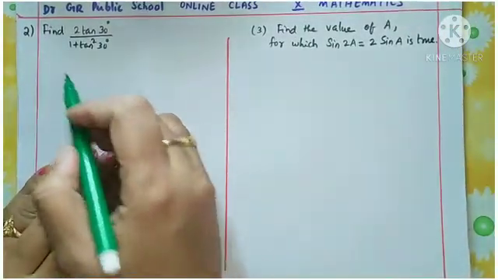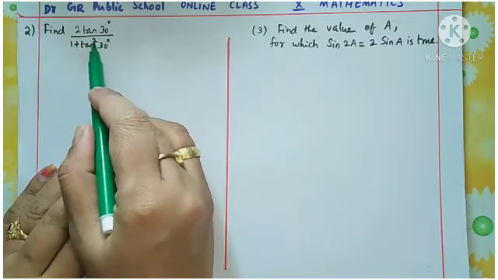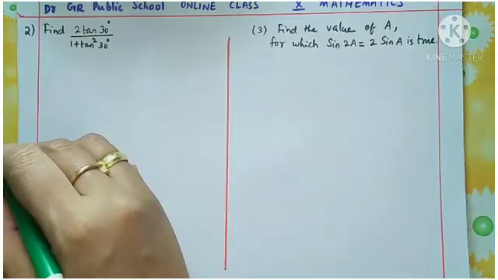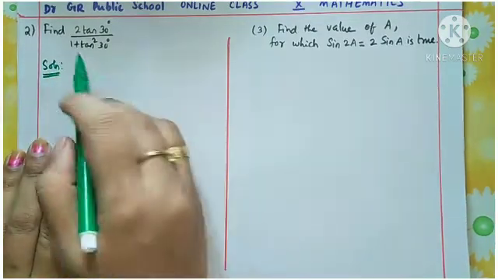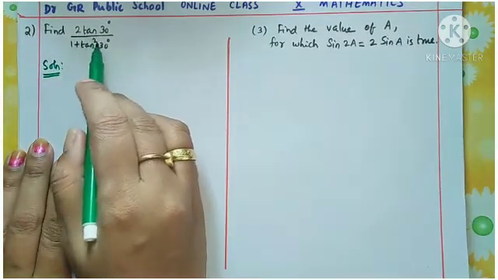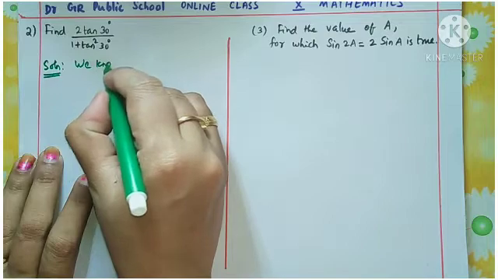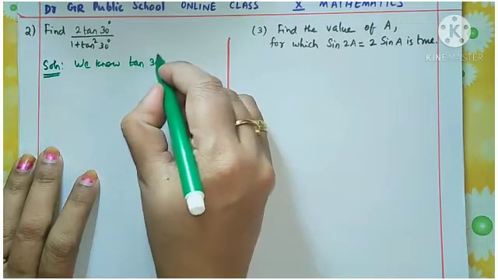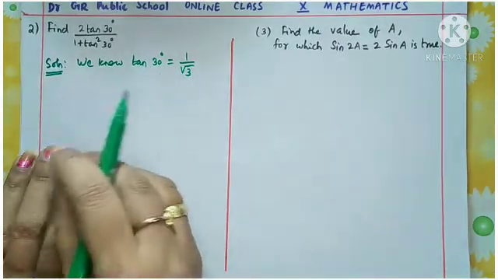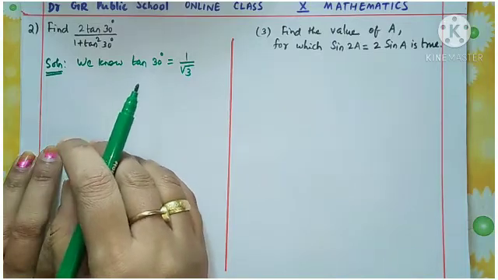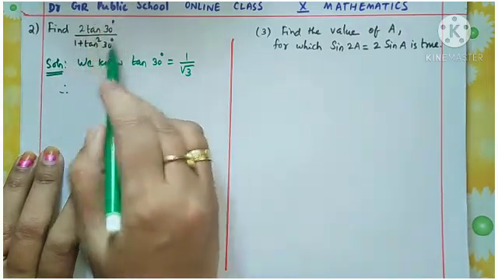Okay. See this question. Find 2 tan 30 degree divided by 1 plus tan square 30 degree. So here also apply the values and start the solution. So here only one trigonometric angle, value of one angle is discussed, that is tan of 30 degrees. Okay. So we know the value of tan 30 degrees equal to 1 by root 3. Okay. So all of you need to memorize by heart all the trigonometric values of specific angles. Okay. Yes. Therefore, yes, we need to find the value of this.